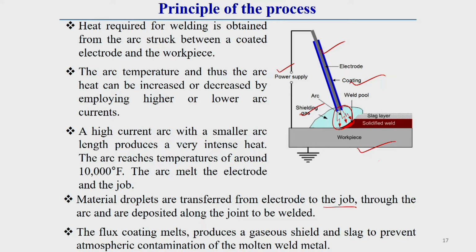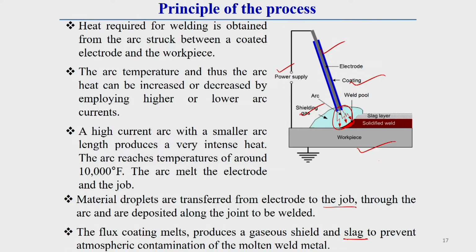When this coating burns, it produces both slag as well as a gaseous medium. This gaseous medium and slag prevent atmospheric contamination of the molten weld pool metal.